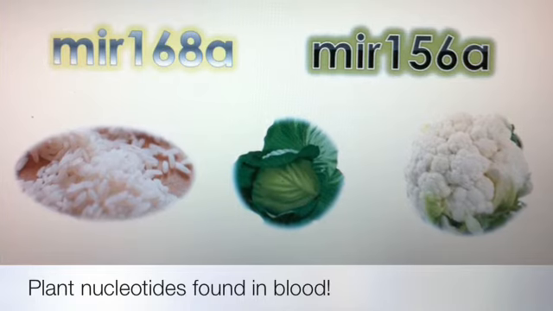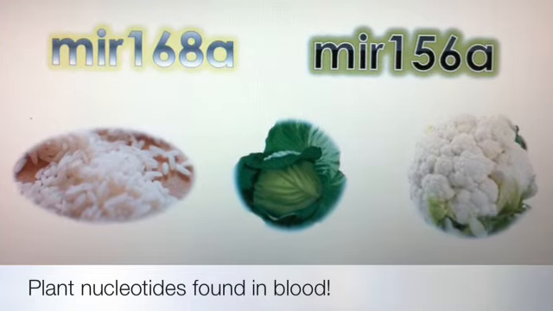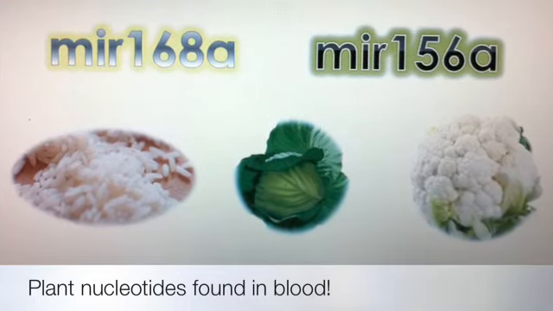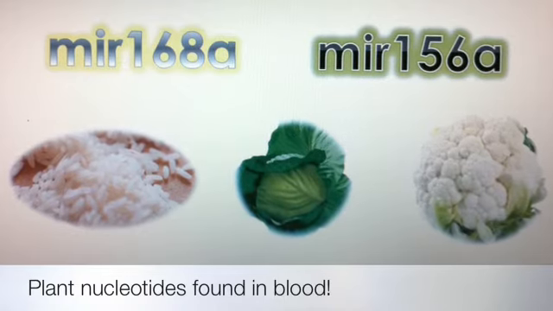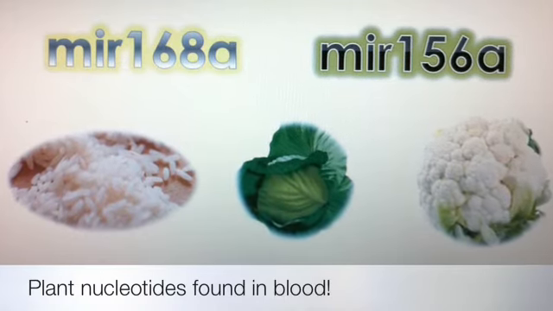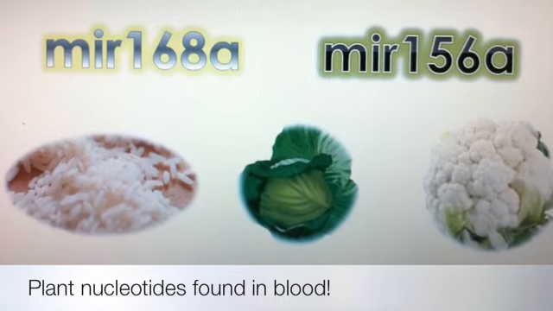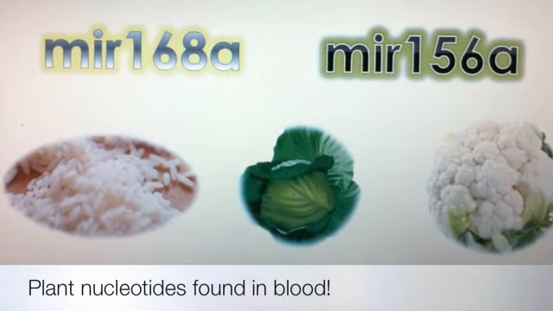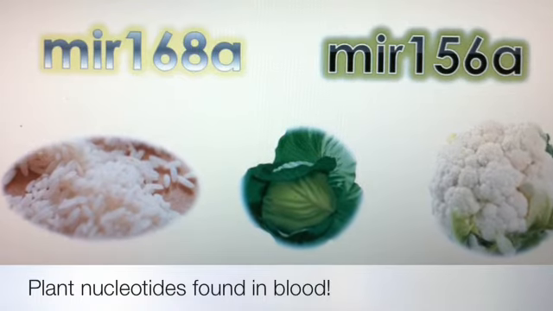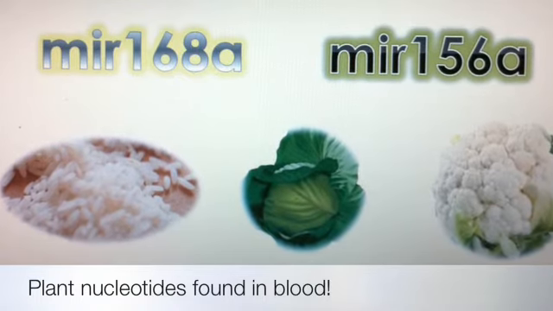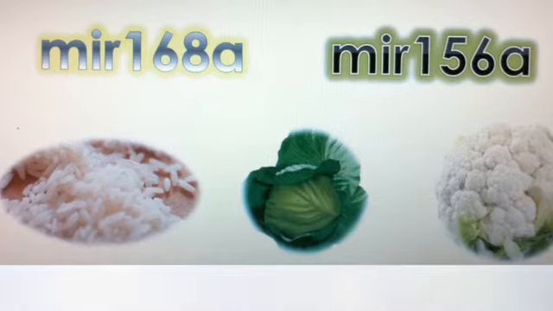Emphasis was placed on miR168A and miR156A. These are abundant in rice, cabbage, and cauliflower. Since Chinese people have a high intake of rice, and considering that these microRNAs aren't destroyed while cooking, it can be concluded that those in human blood came from the food that they actually eat.